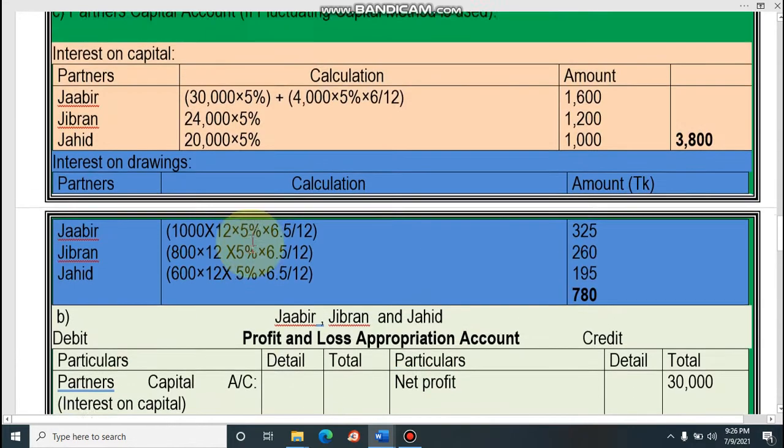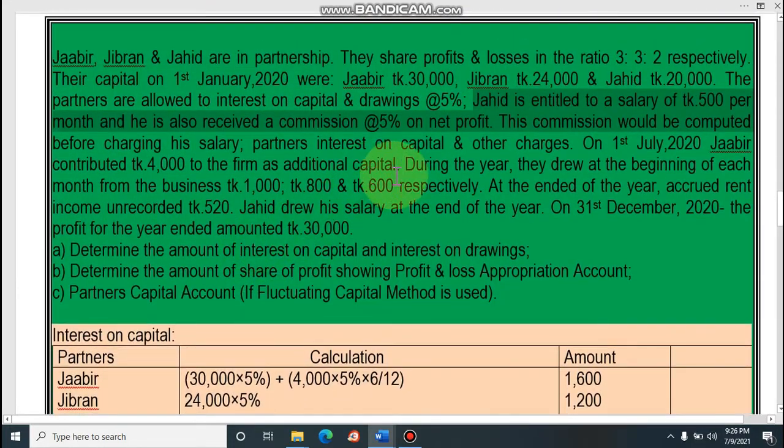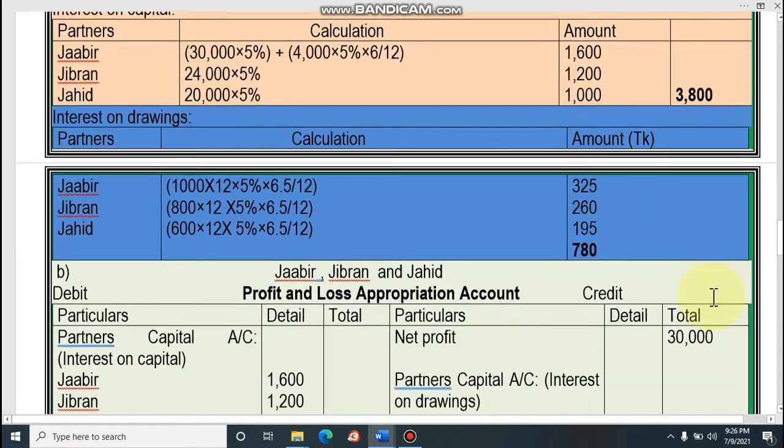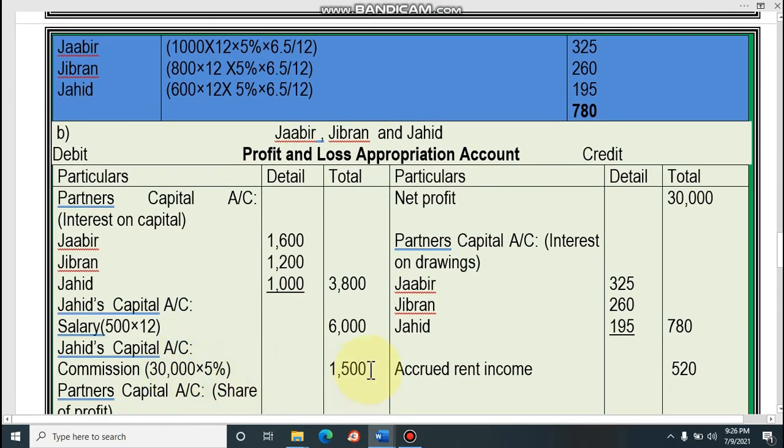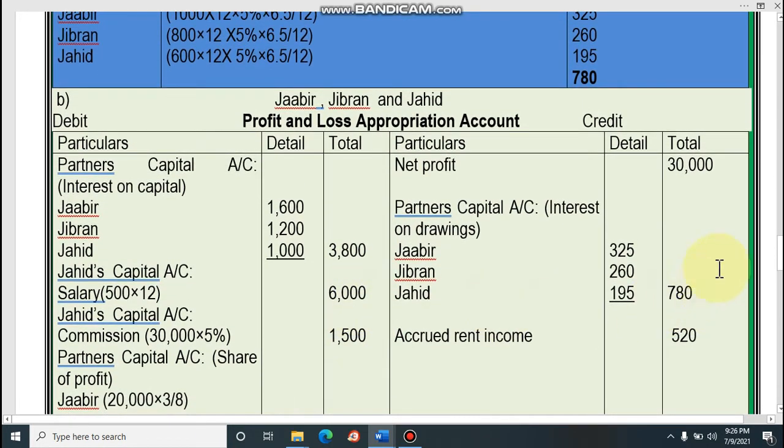Then commission. Dear student, in the math we have commission, 5% commission on net profit. Our net profit is 30,000. So 30,000 into 5%, that means 1,500 is commission. 1,500 is our commission. So all of you understand, all the expenses are here.